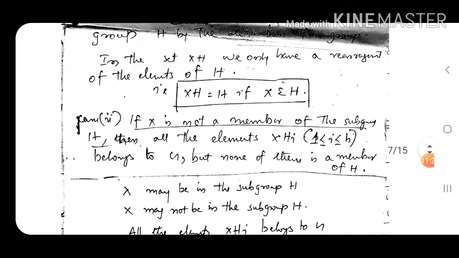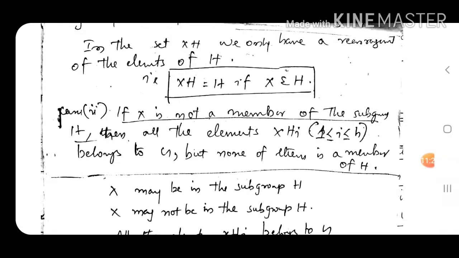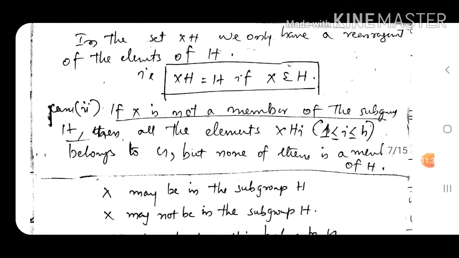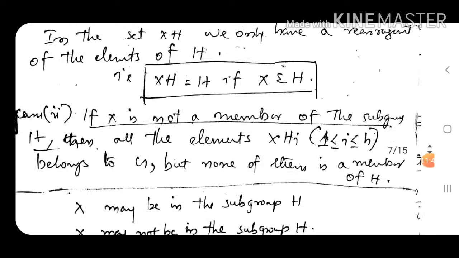The second situation: if x is not a member of the subgroup, then all the elements of xhi belong to G, but none of them is a member of H. This we have to prove.